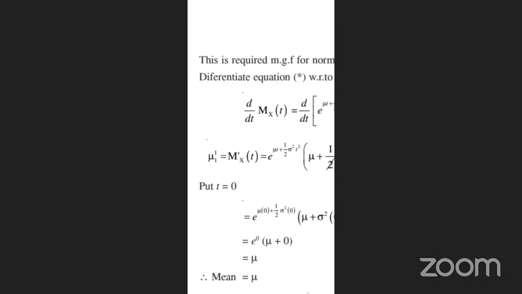So therefore put t equal to 0. What value are we applying here? Substituting t equal to 0 in mu t gives 0, and in 1 by 2 sigma square t square gives 0. Then mu plus sigma square t with t equal to 0 gives mu plus 0. So e power 0 is 1, and mu plus 0 is mu. So mean is equal to mu. So there is no change in the value of mu.